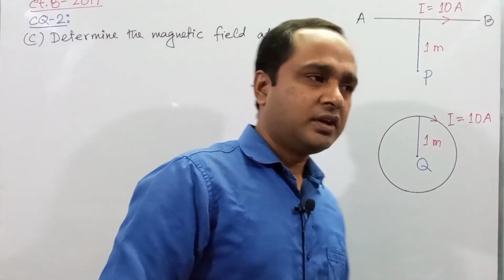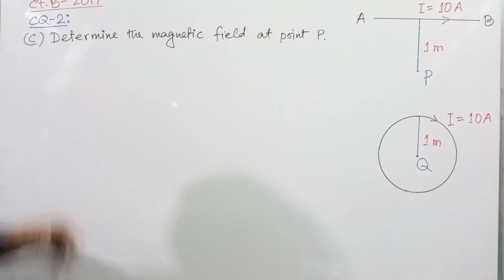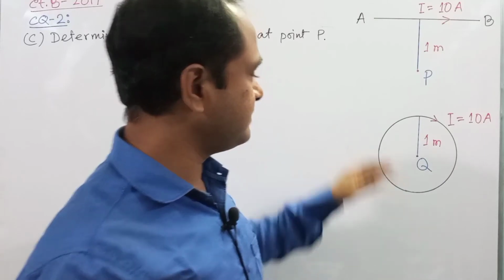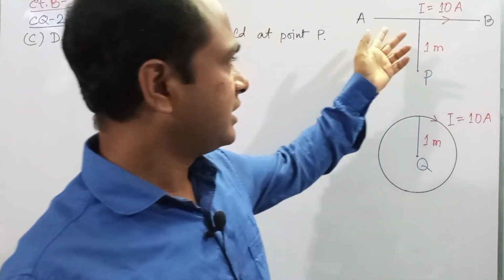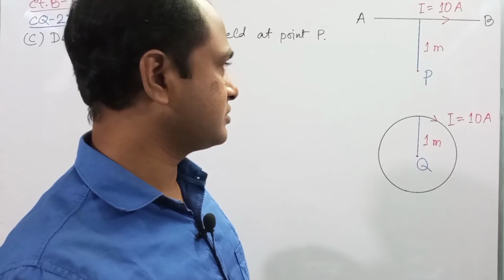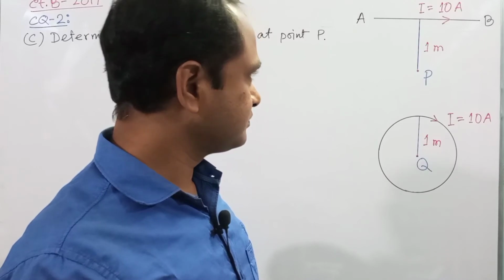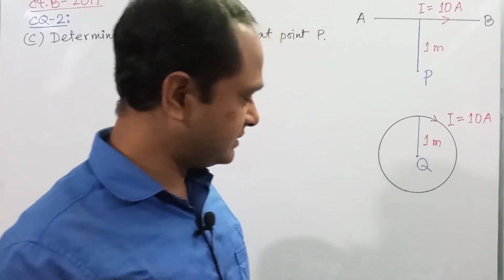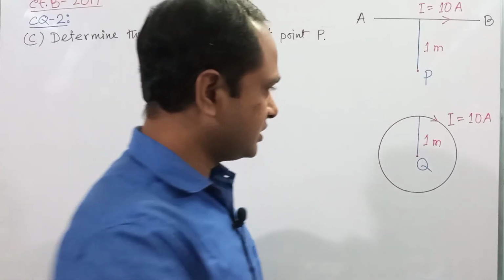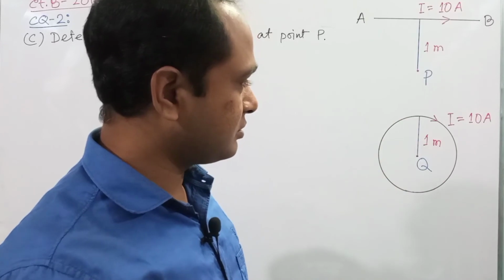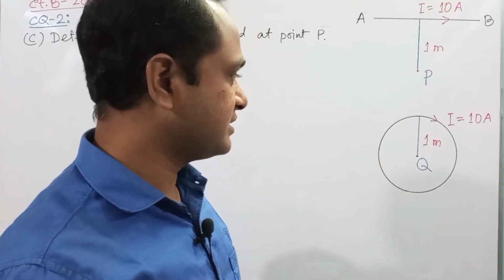Dear students, our second creative question is also from the CETA board 2017, creative question 2. The stem of this question is stated by these two figures. In the first figure, there is a straight current carrying wire. 10 ampere current is passing through this wire. There is a point which is 1 meter away from the wire. In the second figure, there is a circular current carrying wire. Here also the current is 10 ampere. The radius of the circular coil is 1 meter. The center of the coil is Q.